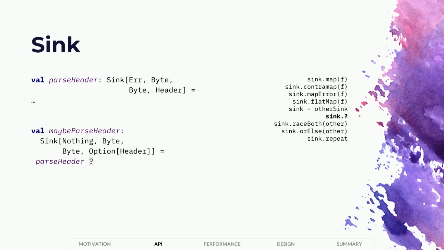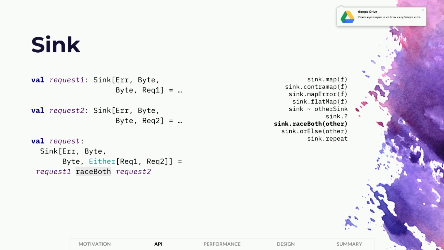We also have the question mark combinator, which will convert any sink of type A to a sink of type Option of A. And it does that by returning None for the result type whenever the original sink fails. So you can see that the error type for the bottom sink has been transformed to Nothing. We also have sink combinators that run sinks concurrently. So the raceBoth combinator will run two sinks in parallel and return the result for the sink that finishes successfully first.